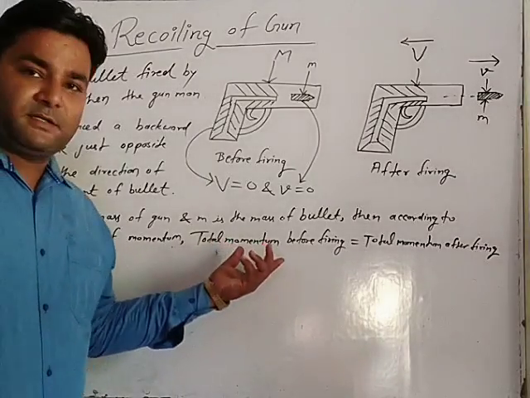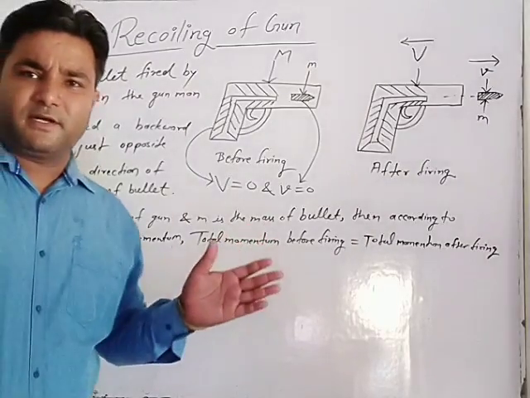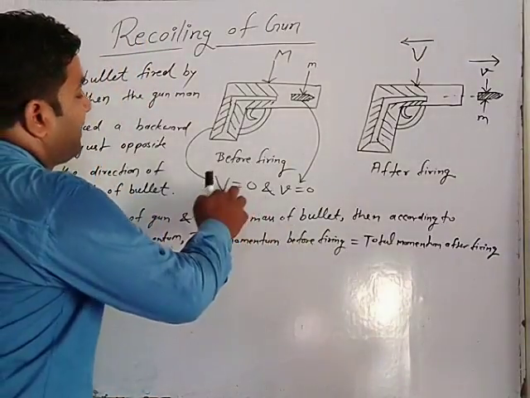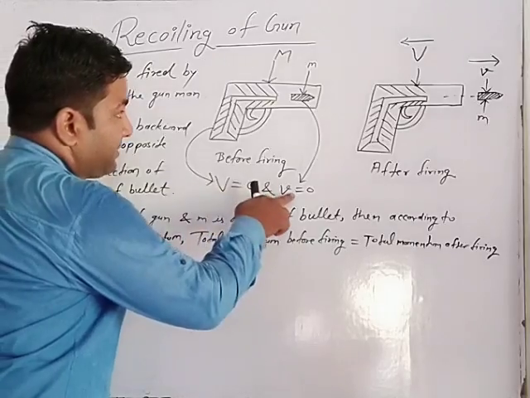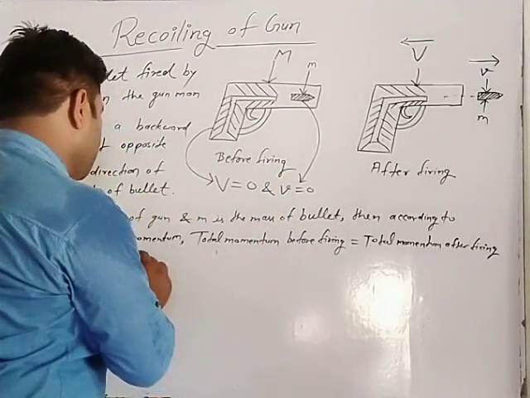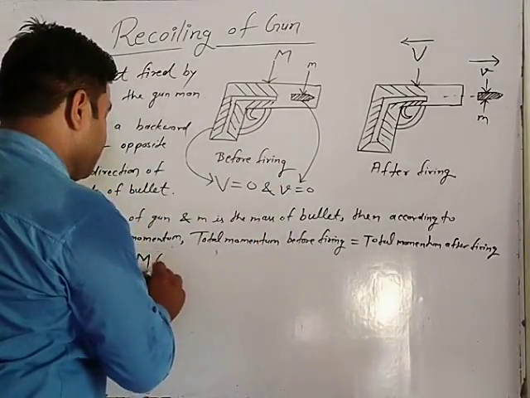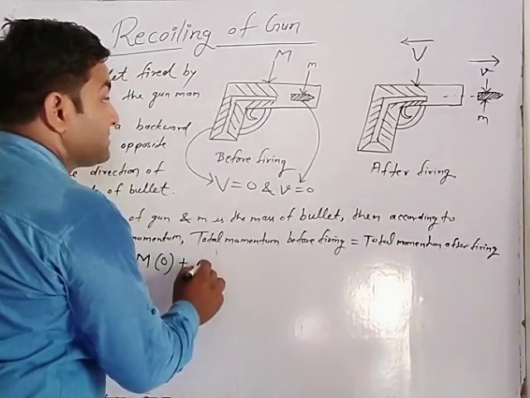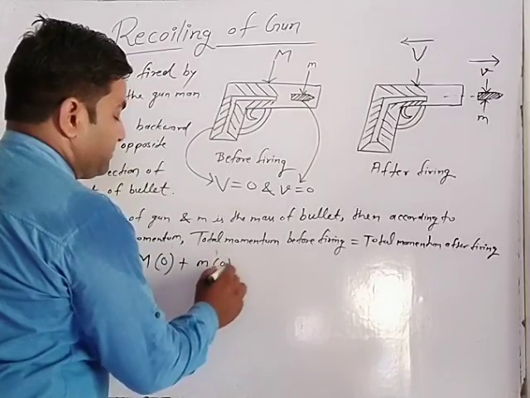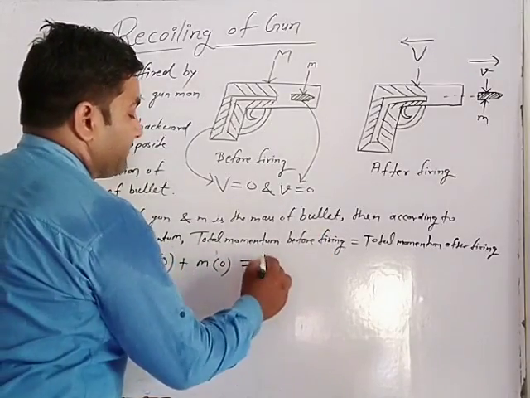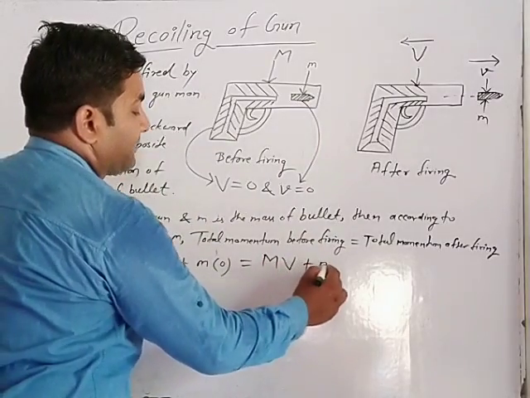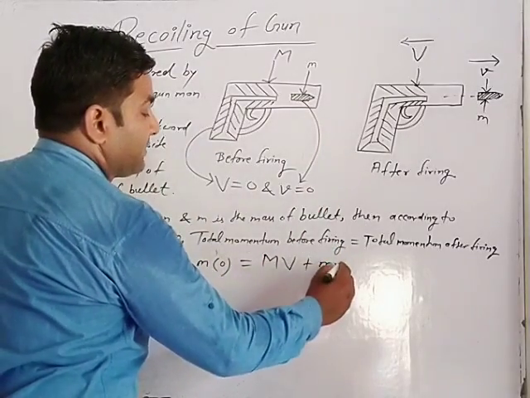So we will apply the formula. Momentum is the product of mass and velocity. Before firing, the velocity of the gun and of the bullet is 0, so capital M times 0 plus small m times 0. After firing, the velocity of the gun is capital V and of the bullet is small v.